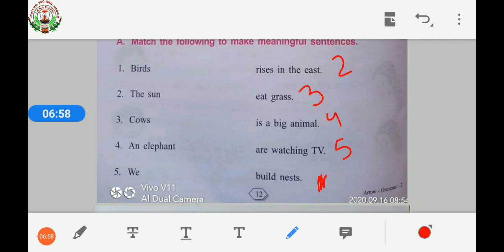Birds build nest. The sun rises in the east. Cows eat grass. An elephant is a big animal. And last fifth one, we are watching TV.